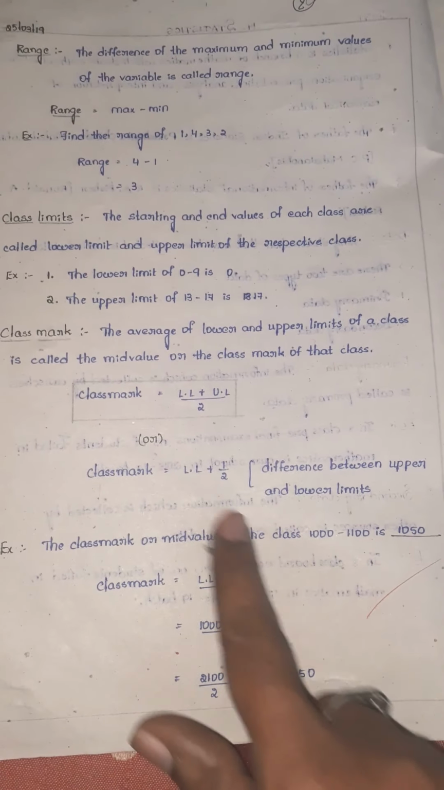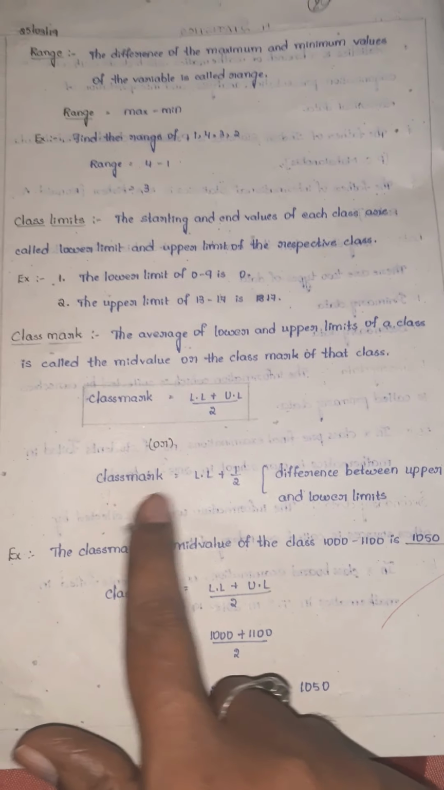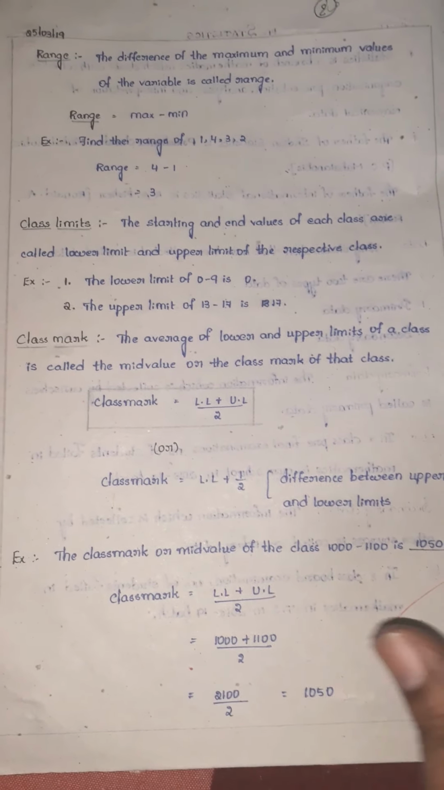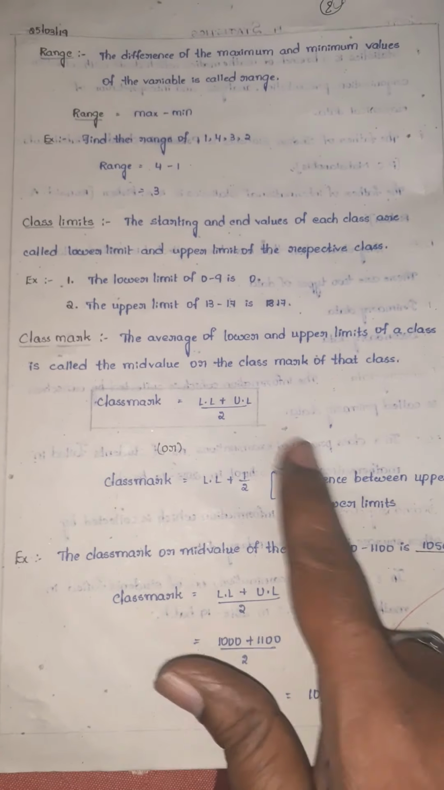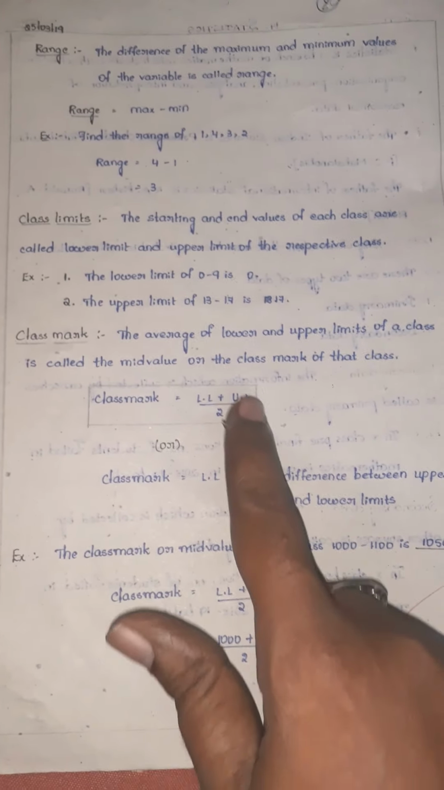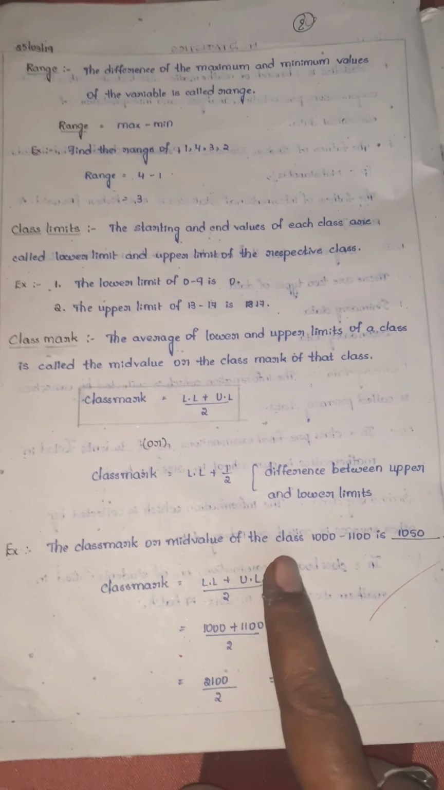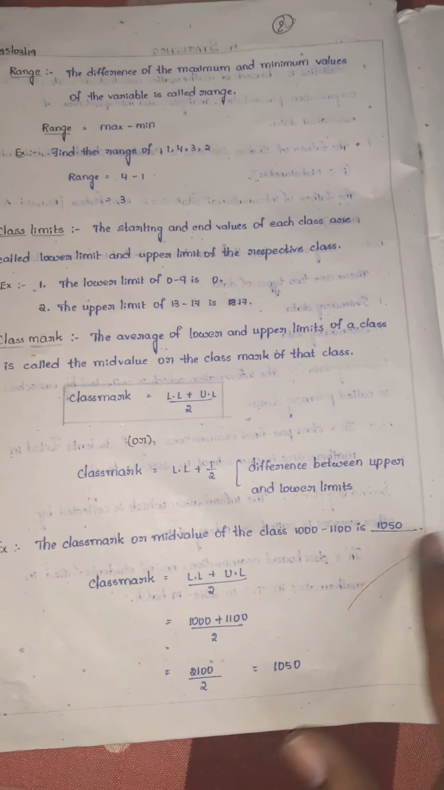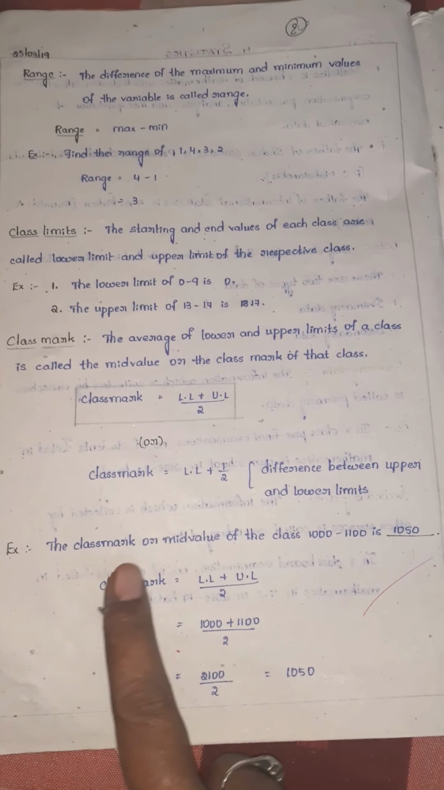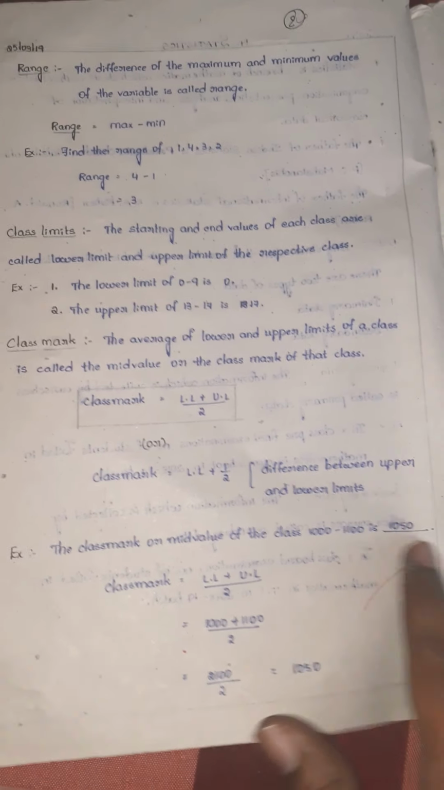In 2016, I think, in objective 2, options were given: what is the formula for class mark? One of the options, this one, is not given, so you can take this one and this one. Find the class mark or mid value of the class 1000 to 1100.